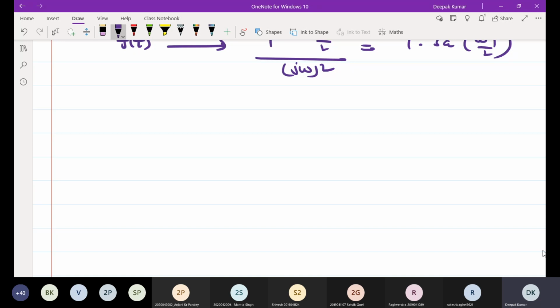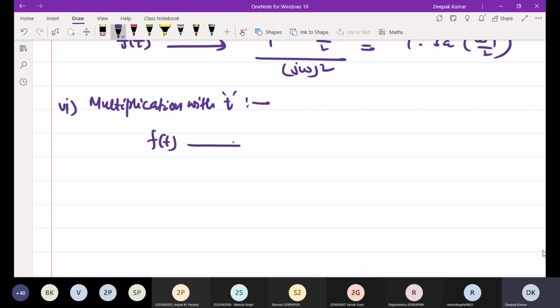Another property of Fourier transform is multiplication in time, multiplication with t in the time domain.